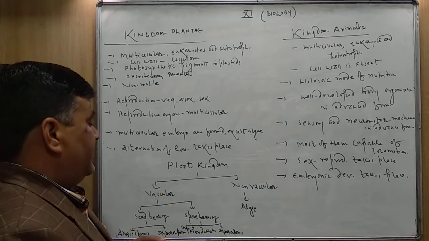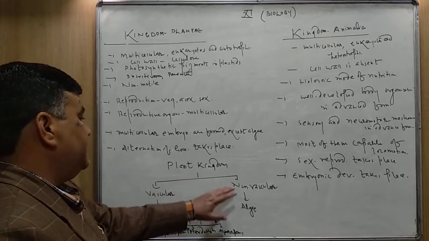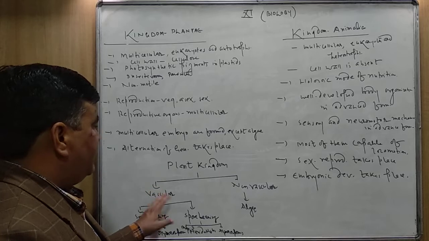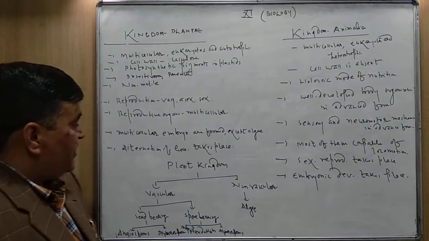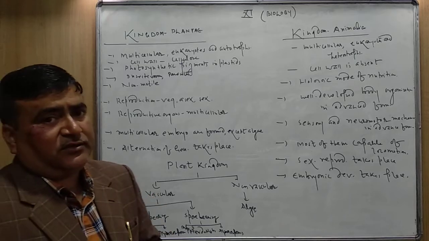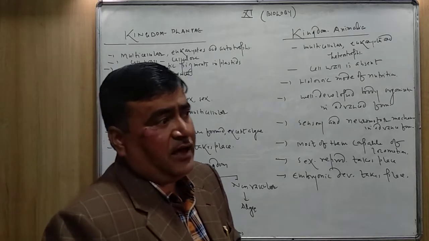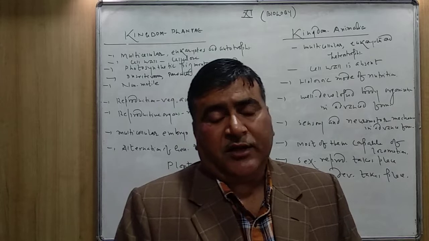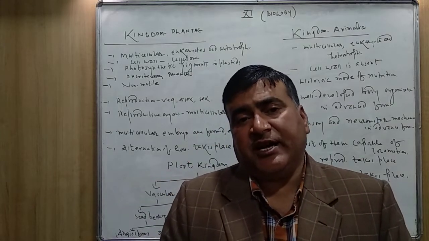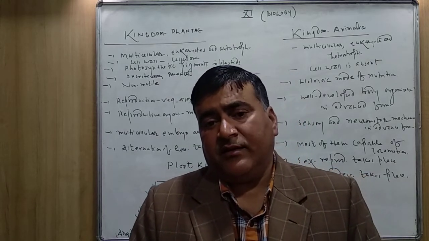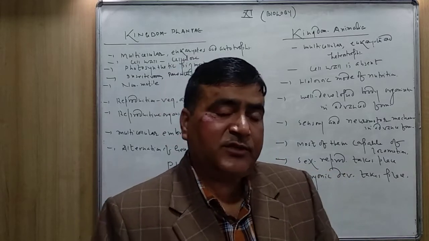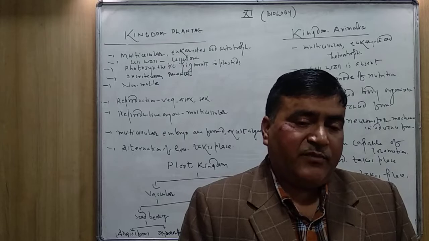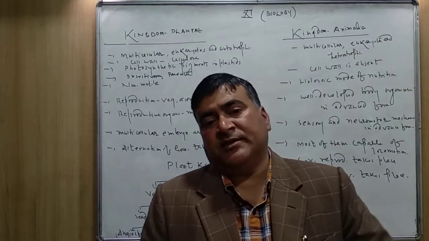The kingdom Plantae, this is the flow chart, is divided further into vascular and non-vascular plants. The vascular plants are the plants having the vascular system, that is xylem and phloem. All the vascular plants have the transportation system to supply water and minerals from downwards to upwards.